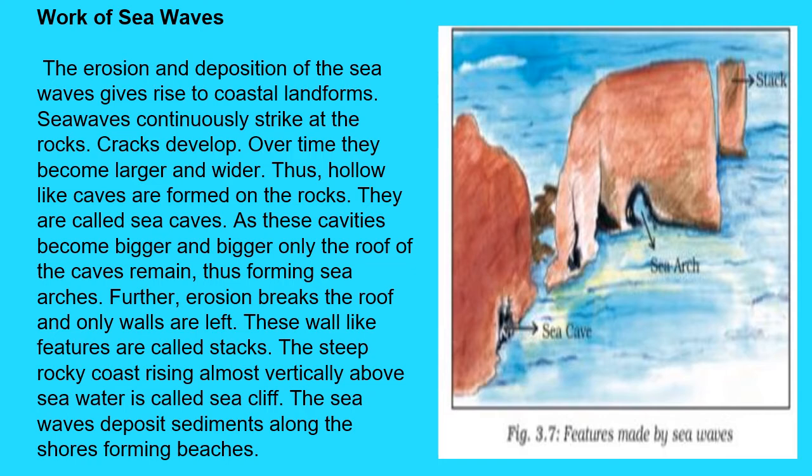As these cavities become bigger and bigger, only the roof of the caves remains. You can see the other picture also, thus forming the sea arch. In the next picture they are showing the sea arch. Further erosion breaks the roof. When more erosion happens, it breaks the roof and only the walls are left. These wall-like features are called stacks.